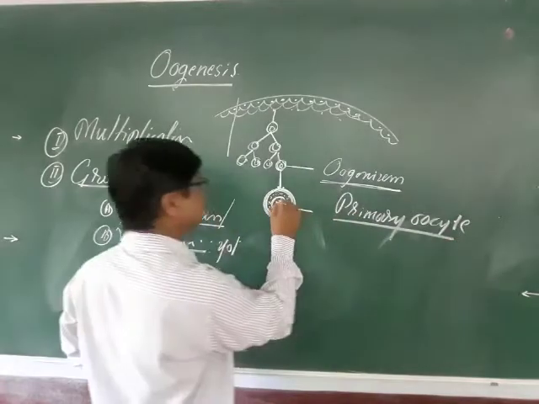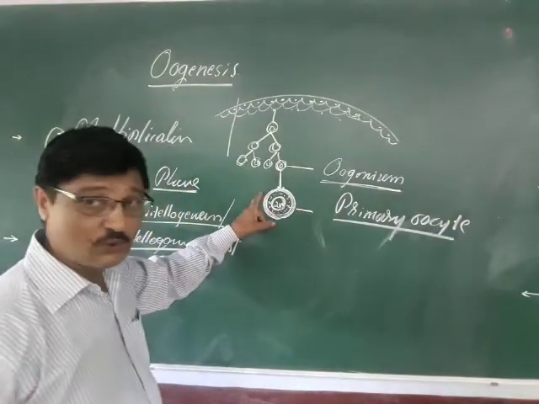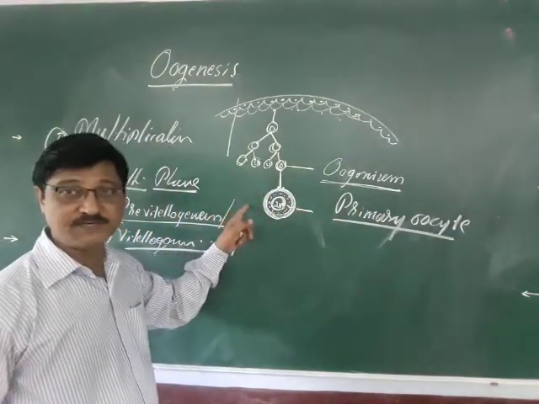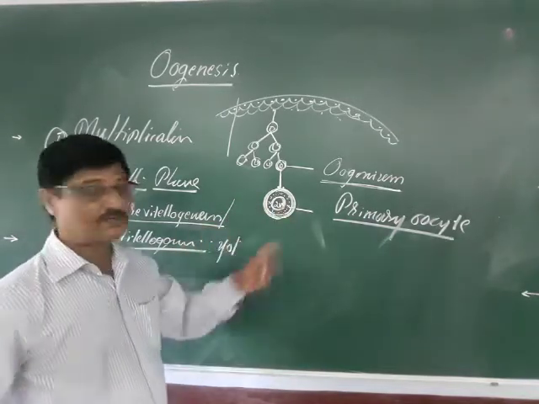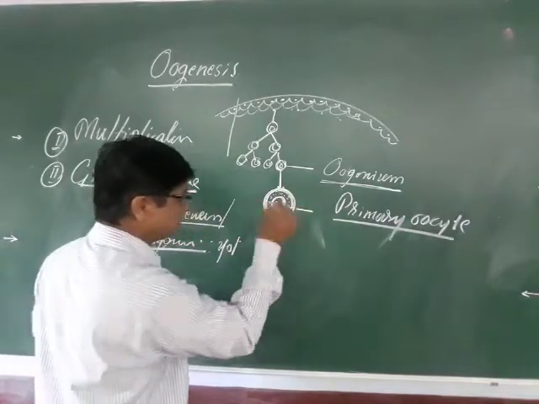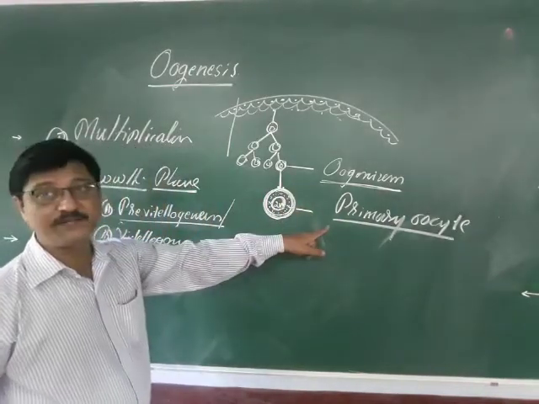This is the diploid structure. Growth phase means accumulation of nuclear material, nuclear sap, and along with this the yolk, and such a cell grown to a large extent is called the primary oocyte.